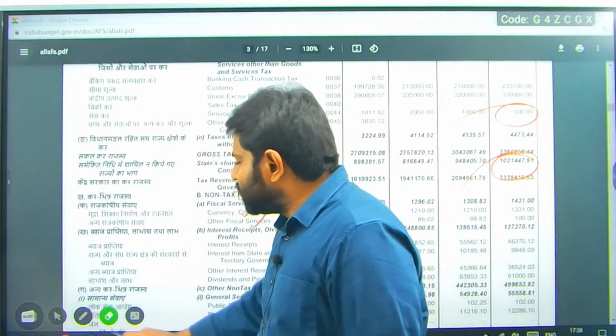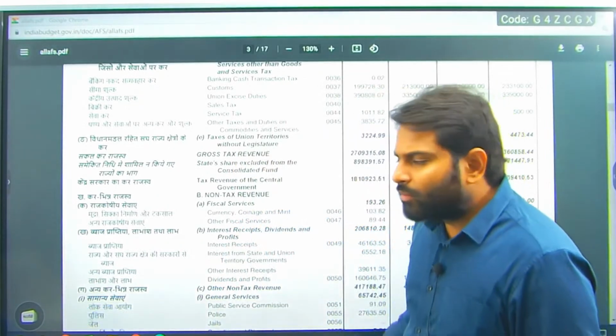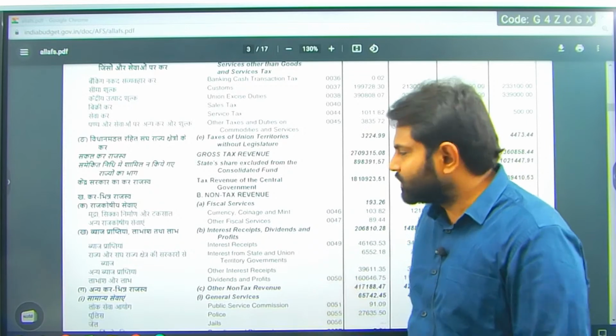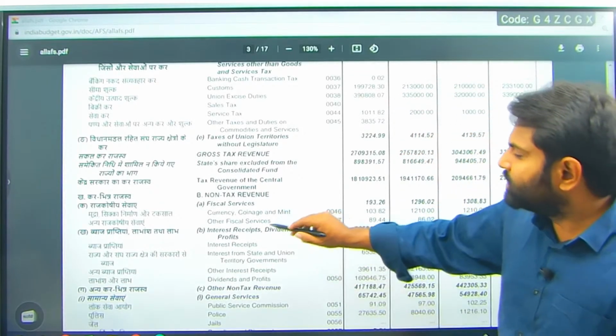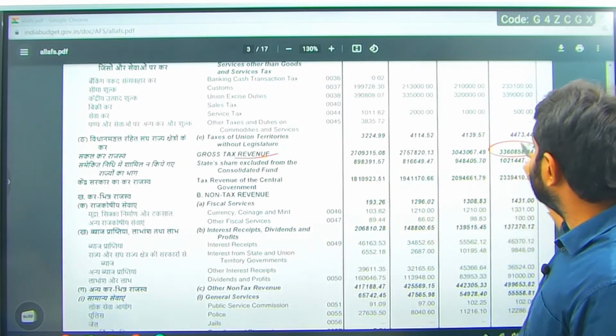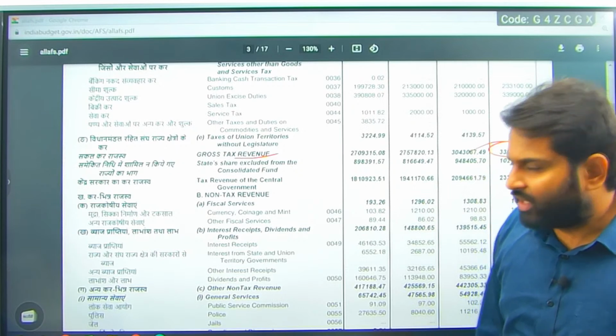this is the sheet you need to keep and understand what are the different taxes you have. So normally a student goes to the textbook and comes back here. You need to see this and go back to the textbook. So if you can see, gross tax revenue, you have 33 lakh crores. 33 lakh crores is the gross tax revenue.